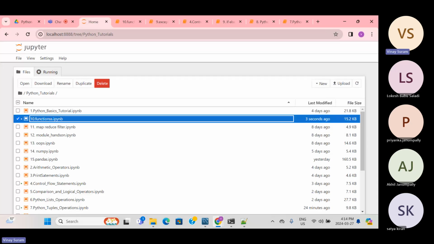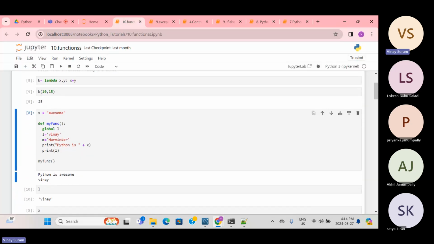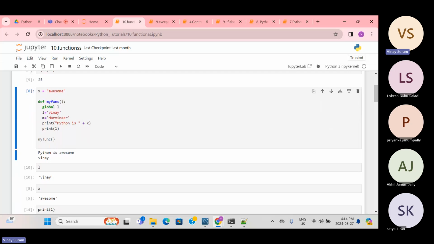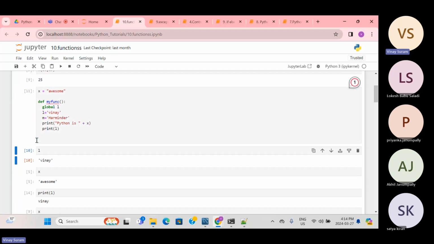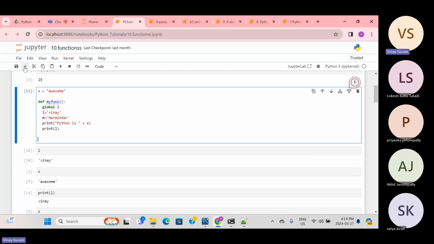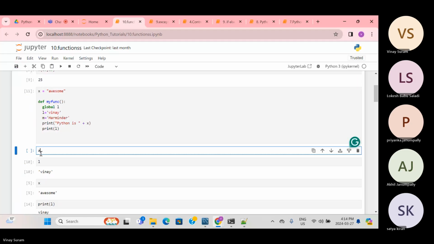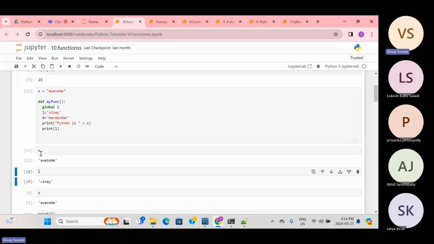Okay, I hope you don't have any questions related to functions. We will progress to the next things, like x equals to avsum. Whatever you write outside the function is called a global variable. If I run this now, just forget the answers like Python is fun, because I called the function. Let's suppose I just ran this and I execute x. It should be printed because it is a global value, outside the function.